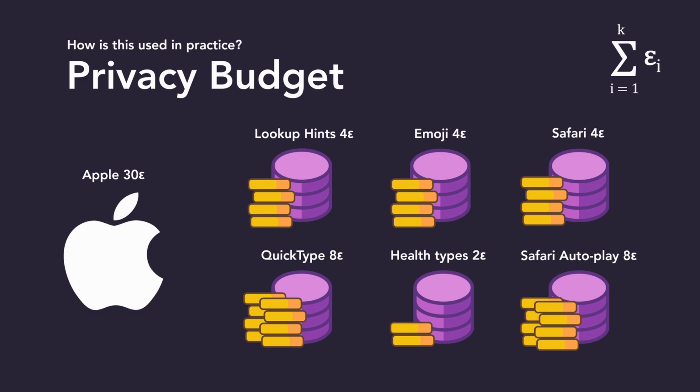The total of these is an epsilon of 30. This is a policy of Apple. If this is too much is up for further debate.